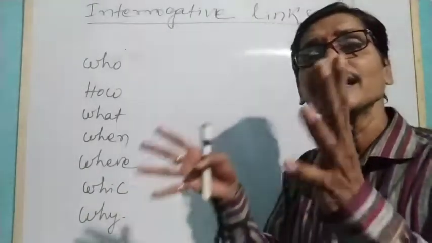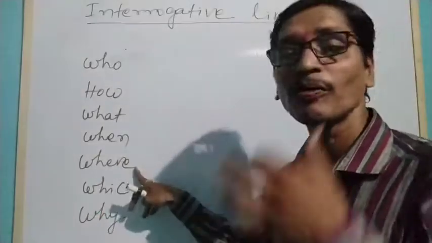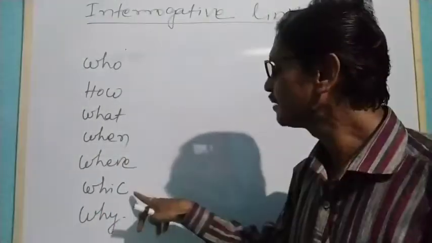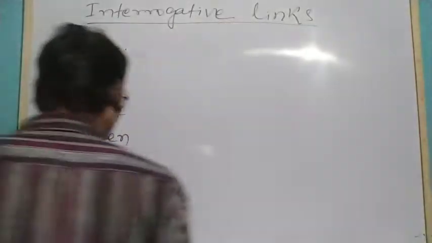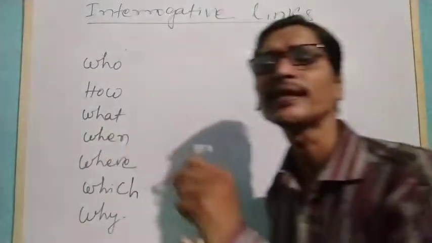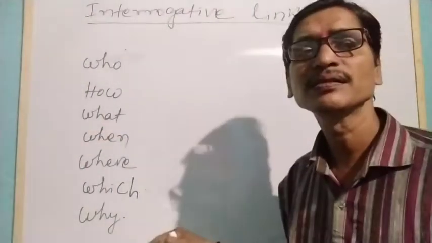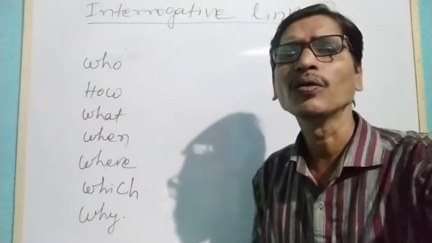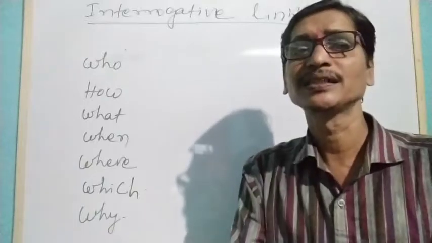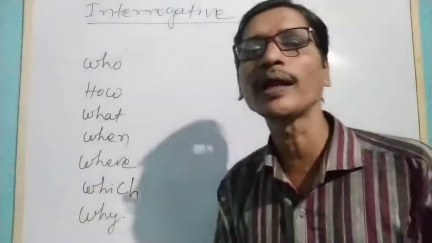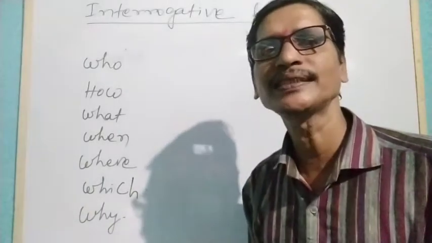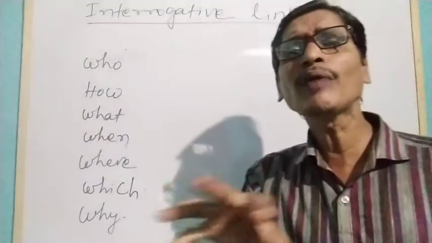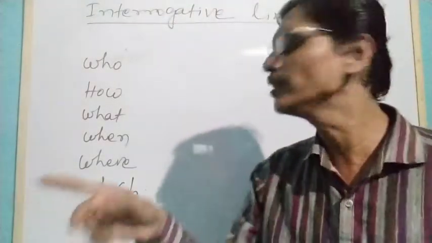So we are asking about a place. When we are asking about a place, we use where. Similarly, when we want to identify a particular thing, we use which. Which pen is yours? Here are 3 pens. I don't know. Whose pen is this? Which pen is yours? The red one is mine. Understand? Similarly, when we want to identify a particular one, we use which.